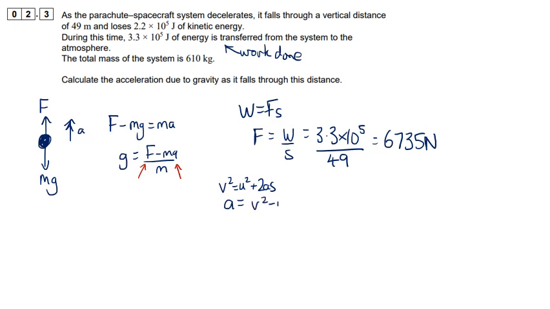But if I rearrange this like so, v squared minus u squared, that sort of looks like kinetic energy, except I'm missing a half m. So if I multiply the top and bottom both by a half m, I get a half mv squared minus a half mu squared divided by, well, the half and the 2 on the bottom will cancel and I'll just have ms on the bottom. But what's this on the top? Well, that's the change in kinetic energy.